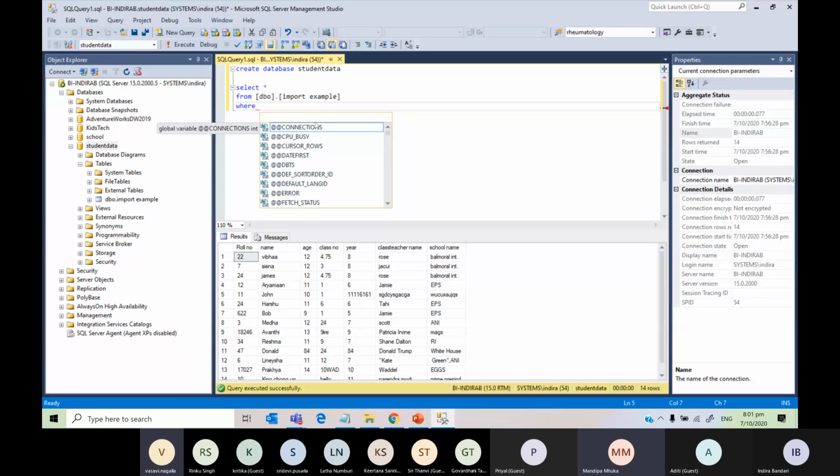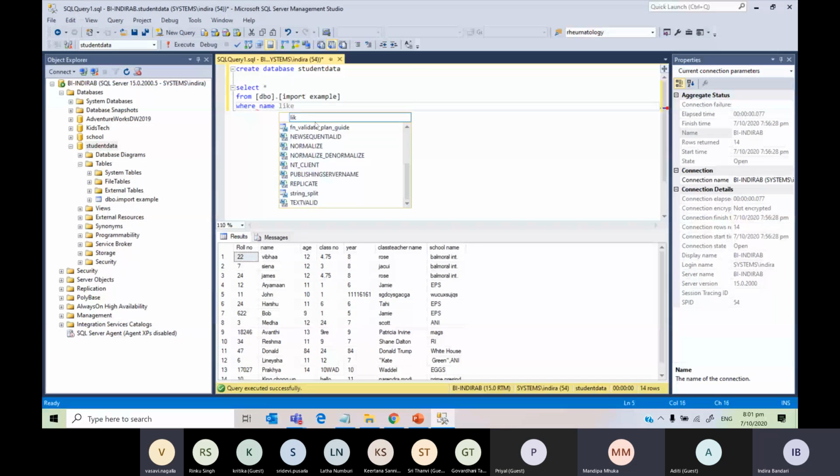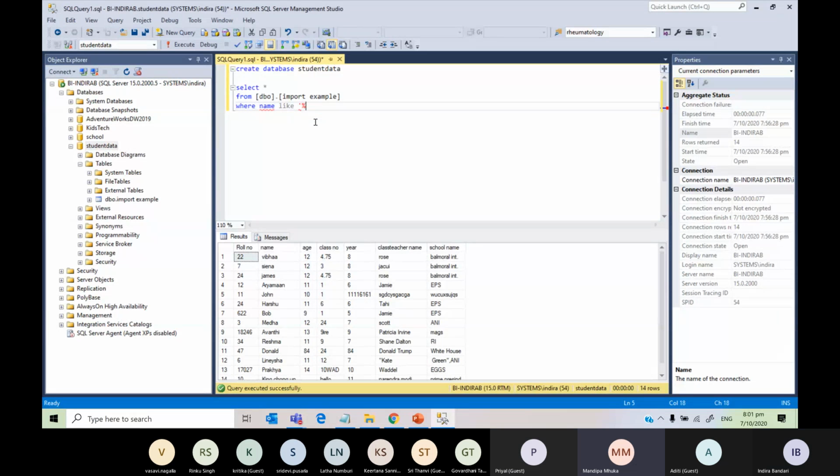You would do where, and then name like. We need to use like. Then the apostrophe, and then percentage A, and then percentage, and then you close it.